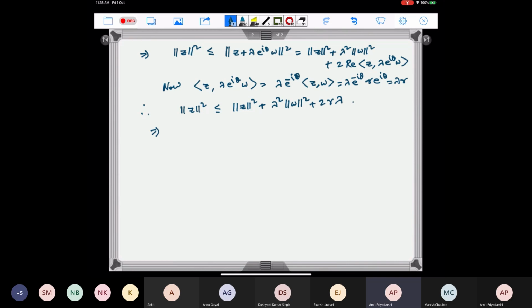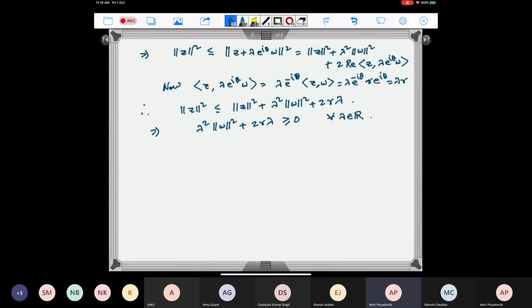And this implies lambda squared norm w squared plus 2r lambda has to be greater than or equal to 0. This is true for every lambda in R. So here you see that the first term is non-negative. And if this is true for every lambda in R, then we must have this r has to be 0, right?